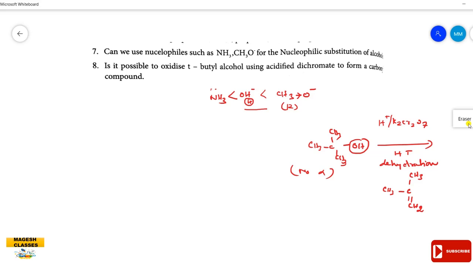It is isobutylene. Again, it is oxidized. The carbon-carbon double bond is cleaved. So you get the product CH3-C(=O)-CH3, with less carbon number than the parent alcohol, and the remaining part CH2 is converted into formic acid. So it gives ketone and acid with the cleavage of the carbon-carbon double bond. Only at high temperature this reaction takes place. At normal condition it is not possible to oxidize tertiary butyl alcohol. Only at high temperature, instead of oxidation, it undergoes dehydration. It is very important.